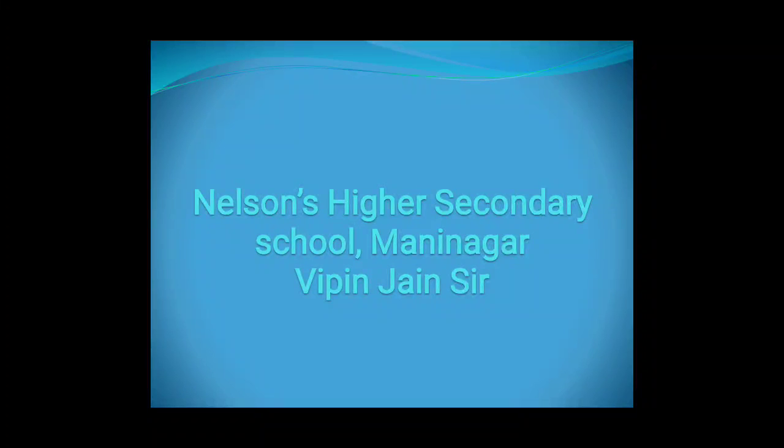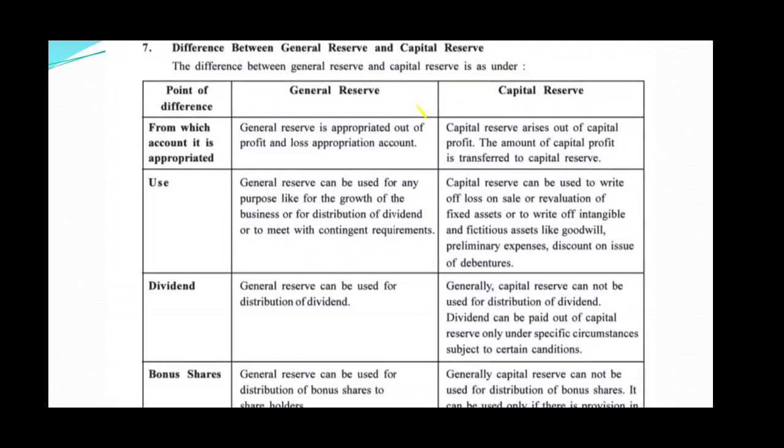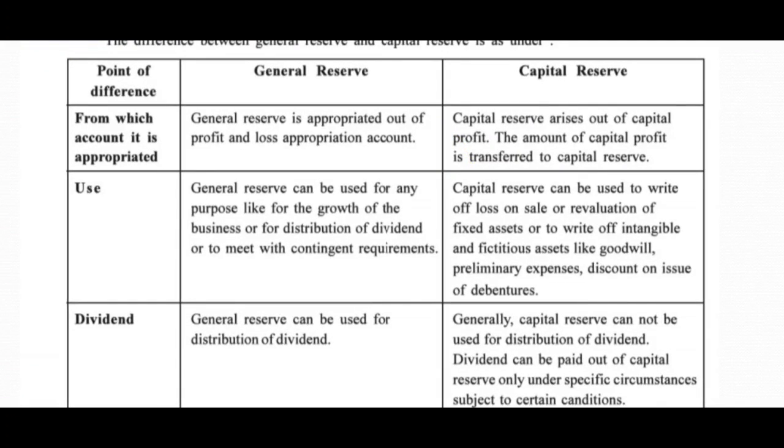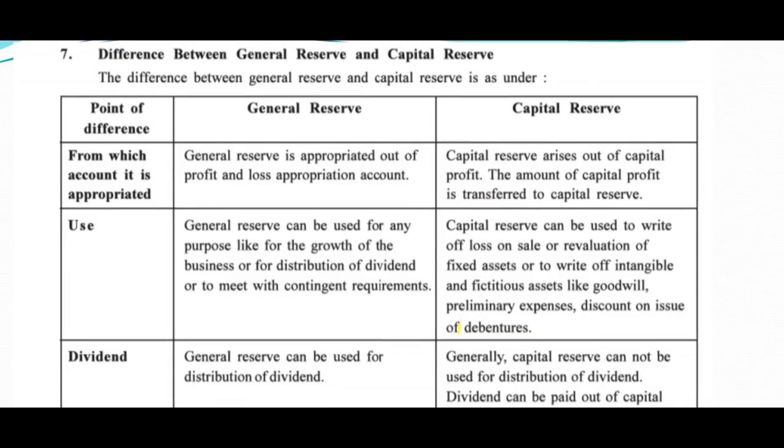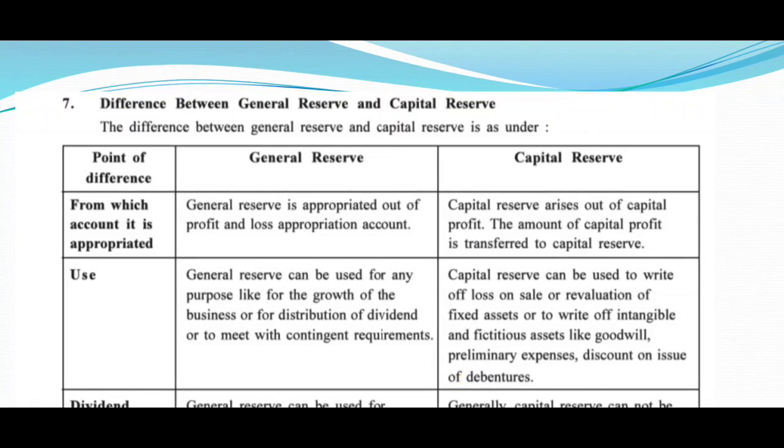And keeping these things in mind, we are going to differentiate the two. The first point: from which account it is appropriated. General reserve is an appropriation out of the profit and loss appropriation account. Capital reserve arises out of capital profit. The amount of capital profit is transferred to capital reserve.